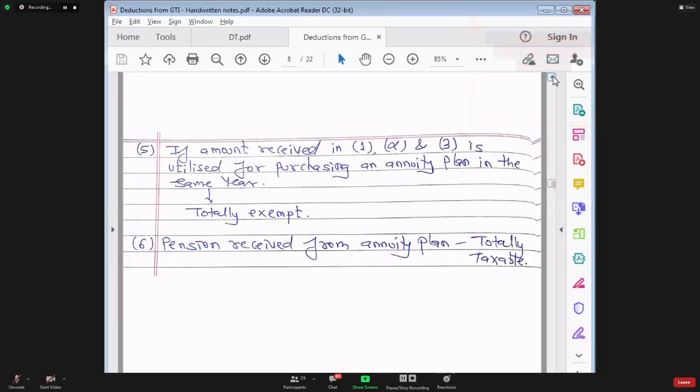Rizwan, have you understood this? We cannot give you exemption as well as deduction both for the same thing.